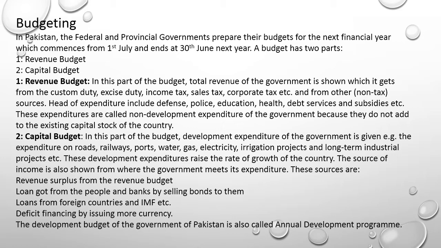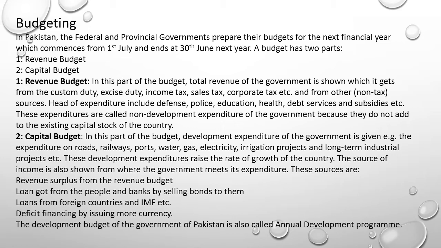Number one, revenue budget. In this part of the budget, total revenue of the government is shown, which it gets from the custom duty, excise duty, income tax, sales tax, corporation tax, etc., and from other non-tax sources. Heads of expenditure include defense, police, education, health, debt services, and subsidies, etc. These expenditures are called non-development expenditure of the government because they do not add to the existing capital stock of the country.